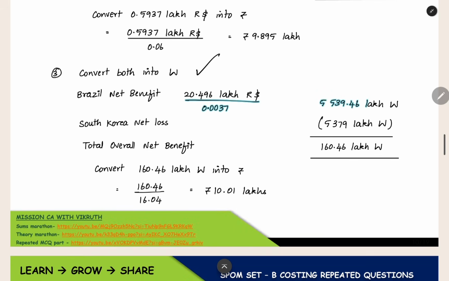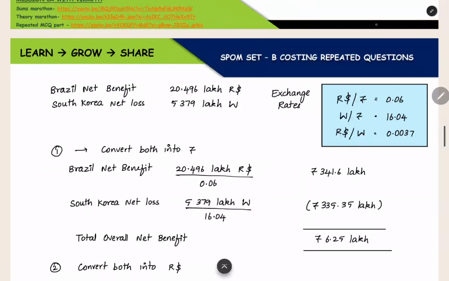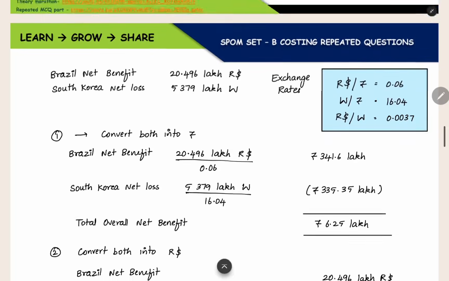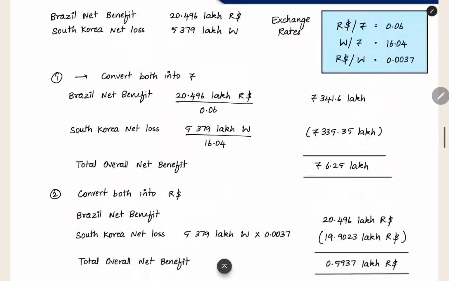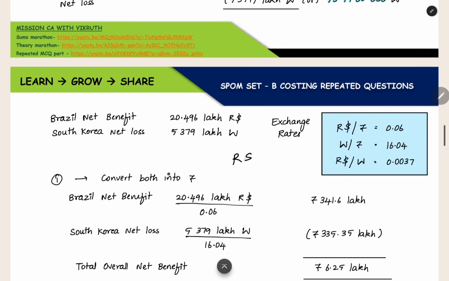Now the third method is convert both into won. How to convert both into won? This is already in won. This R dollar only you have to convert into won. You have to find an exchange rate where both these currencies are there. R dollar and won both are there in the third exchange rate. This is the exchange rate we are going to use now. You are converting R dollar when the quote is given for won. So these two are not matching, so divide.